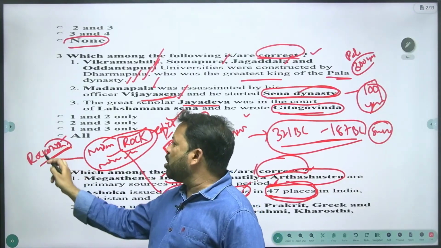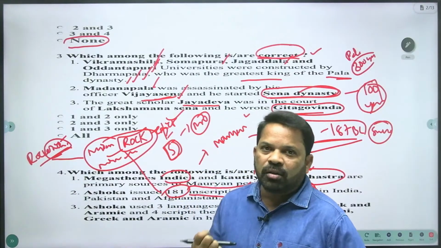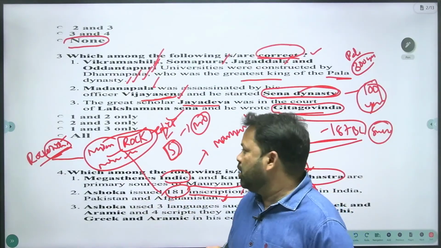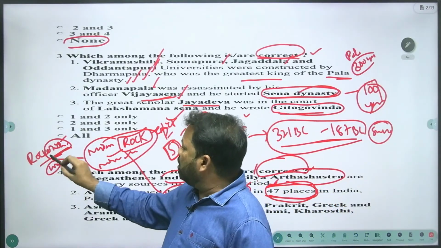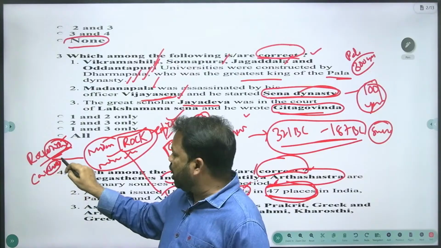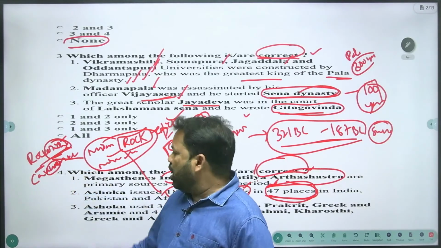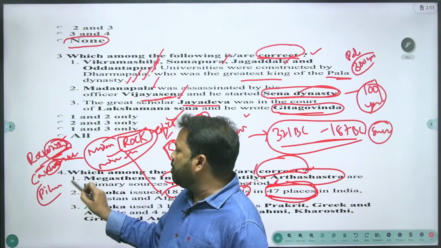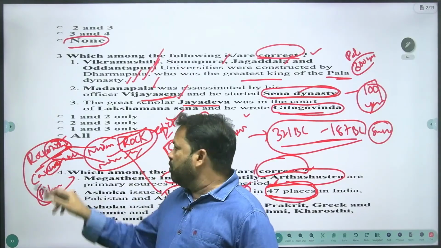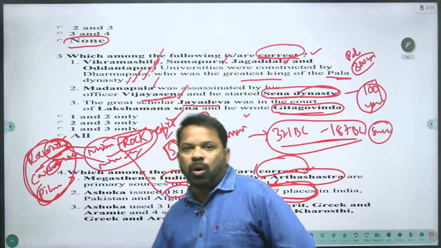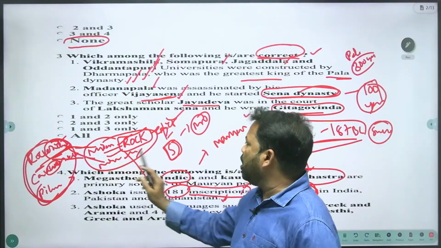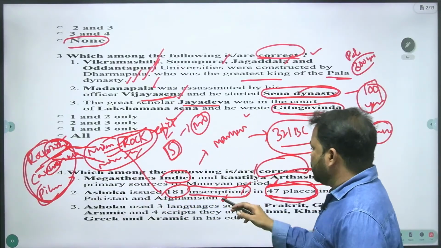Why are Ashokan inscriptions called edicts? Because Ashoka was giving a royal order to the people. It is an order, and so it is called an edict. Anyway, rock edicts, cave edicts, the inscriptions on the cave, and pillar edicts, inscriptions on the pillar. Once again, rock edicts divide into 2 parts, major rock and minor rock. Please remember Ashokan inscriptions are of 3 types: rock edicts, cave edicts and pillar edicts. Clear? So this is the right statement.